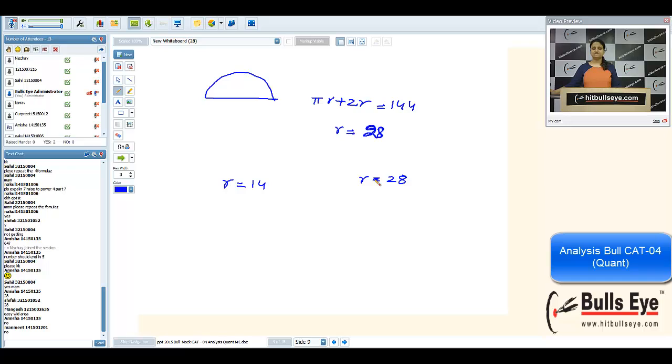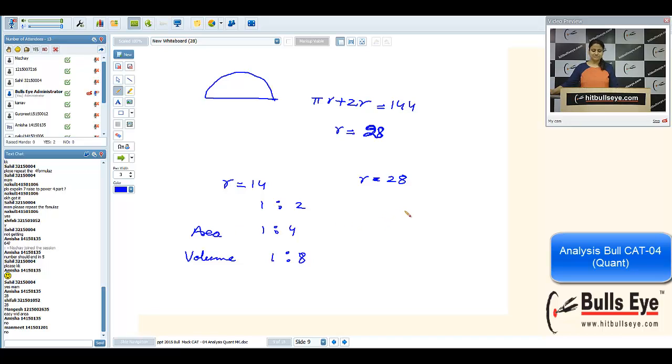Since all the semicircles are similar, you must know the meaning of similarity. Since all the semicircles are similar, their radii are in 1:2 ratio. So their area will be in 1:4 ratio. And their volume, since in volume we take cube units, will be in 1:8 ratio.